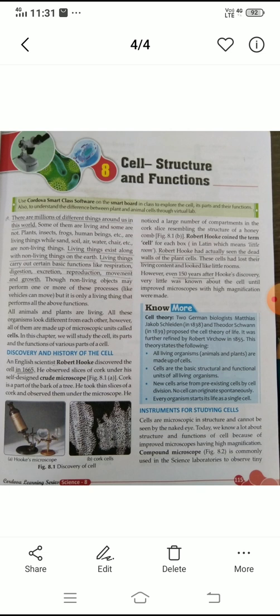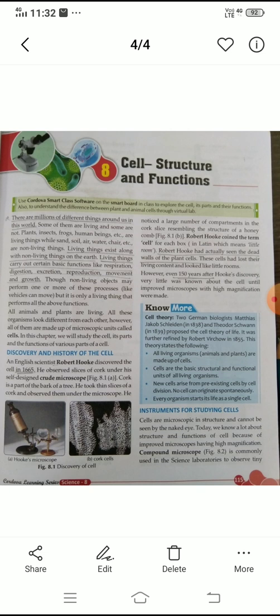Dear, you know something about the cells because ma'am taught you in class 7th also. The basic structure of the organisms, any organism's basic structure, is known as the cells. Means the unit of life is called the cells. Without the cells, any organisms cannot form on the earth. We cannot find any organisms on the earth.